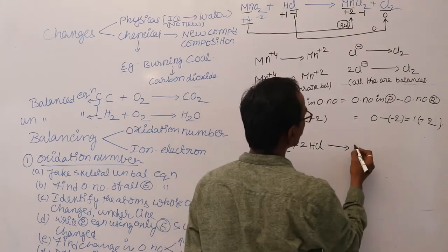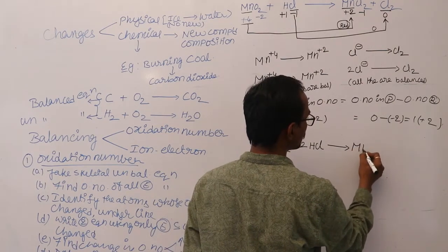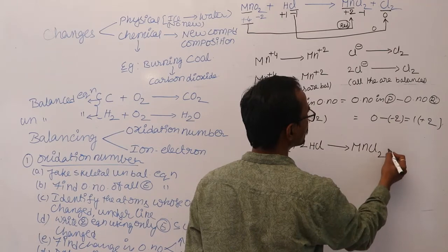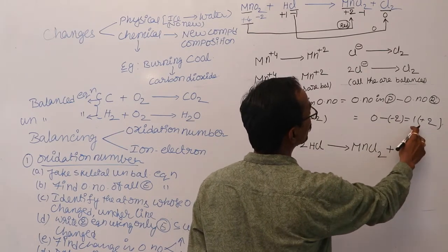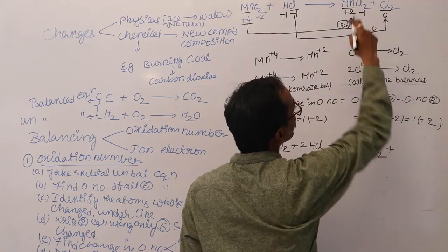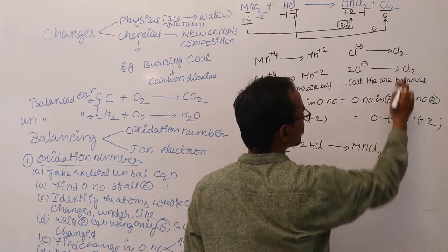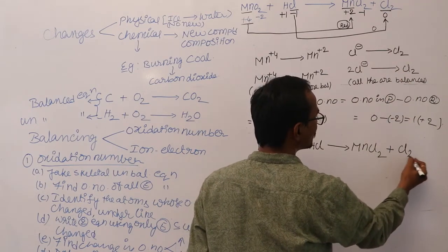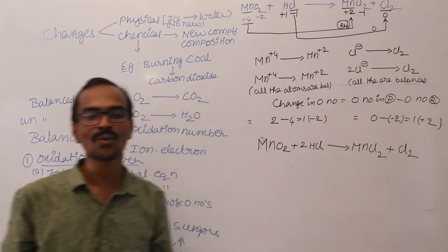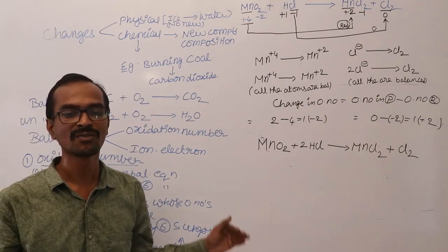You have to take 1 over there, MnCl2, plus wherever you find the Cl2, what happens? 1 is the coefficient, here also 1. So you can write Cl2. So this is one of the reactions we got.